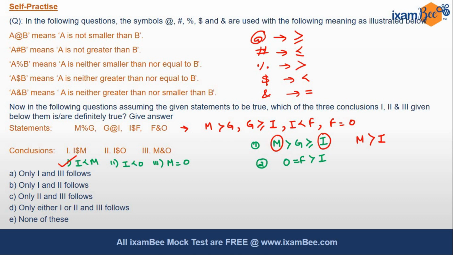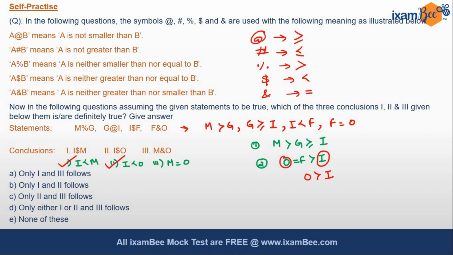Let's see the second one. The second says I is less than O. So you have to go to the second statement, I and O. As we see, the symbol is in the same direction, so O is greater than I. What we conclude, I is less than O, is also a correct conclusion here.